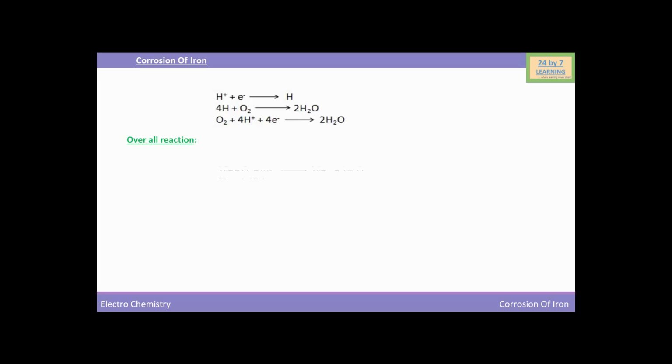The overall equation of rusting is, now the ferrous ions are oxidized further by dissolved oxygen or atmospheric oxygen from the air to form ferric oxide with the production of hydrogen ions. The ferric oxide then undergoes hydration, and as we know, hydrated ferric oxide is called rust. So in this way rust is formed.